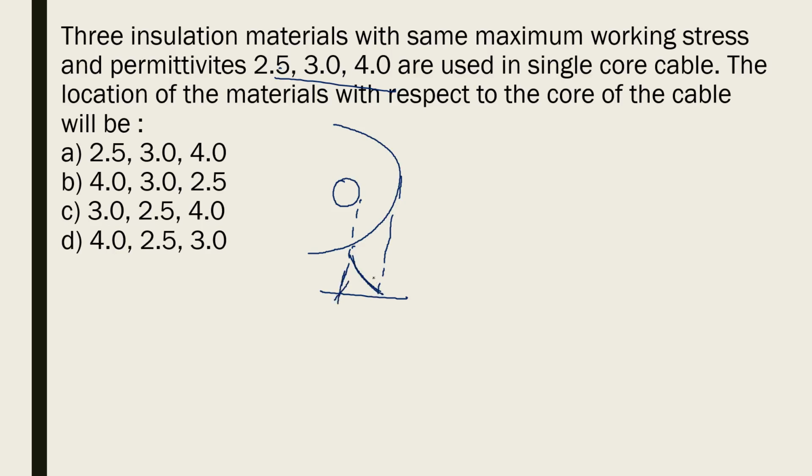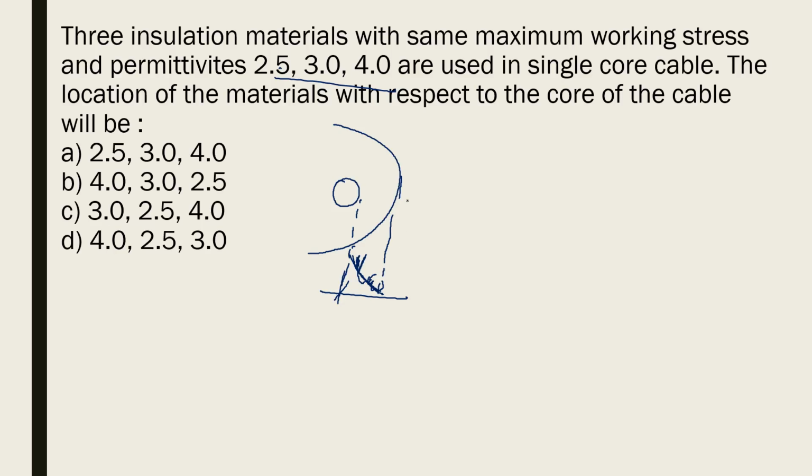That means the part of the insulation near the core is getting more stressed, and away from the core is getting less stressed. That means you are uneconomically using the entire available capacitance.